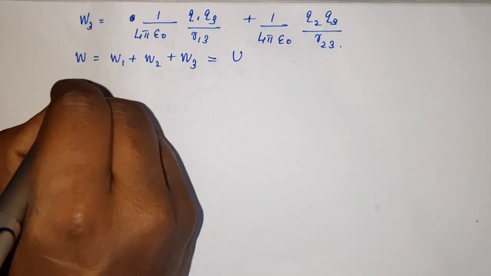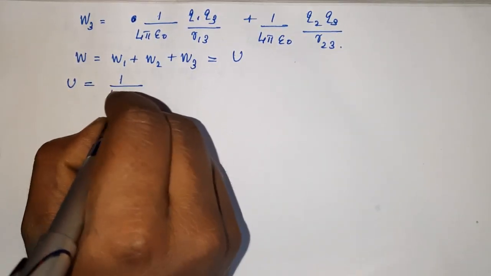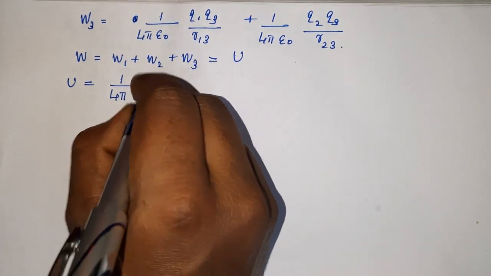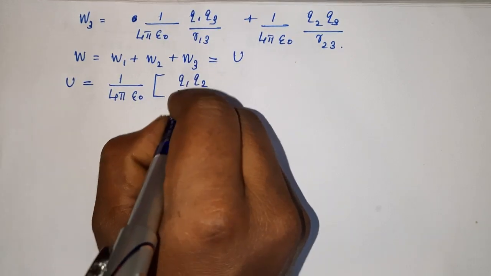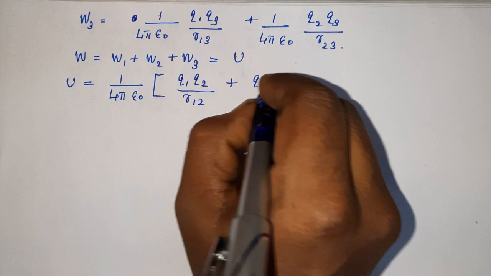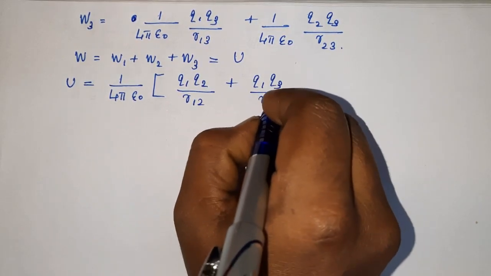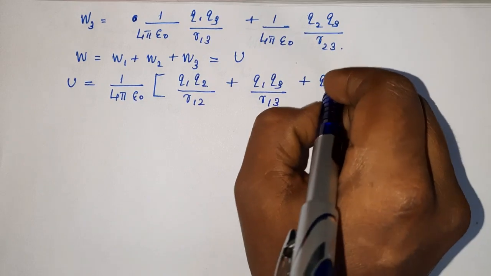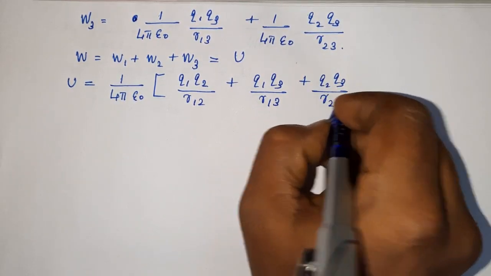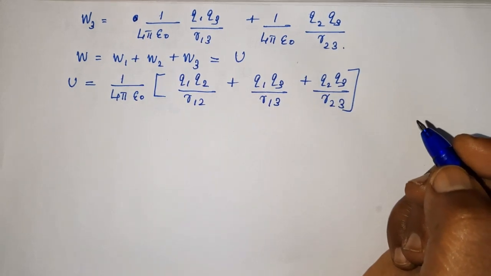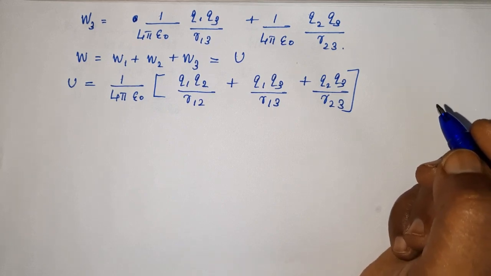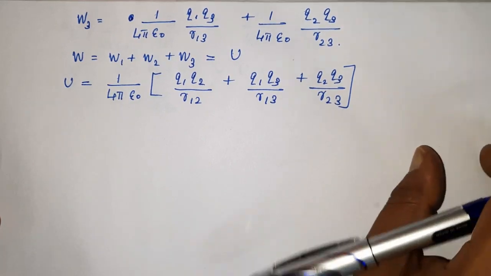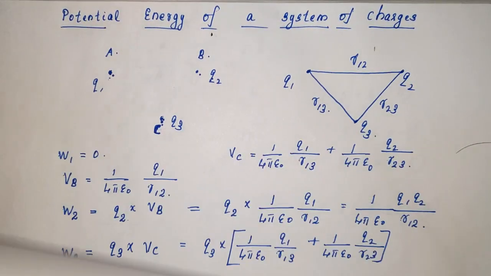So potential energy of the system U is equal to 1 by 4 pi epsilon 0 into, I am taking the common term outside. Inside you have Q1 Q2 by R12 plus Q1 Q3 by R13 plus Q2 Q3 by R23. So this is the potential energy of a three charge system. Now suppose you want to find the potential energy of a four charge system. Suppose we extend this three charge system to a four charge system. So what will be the expression?